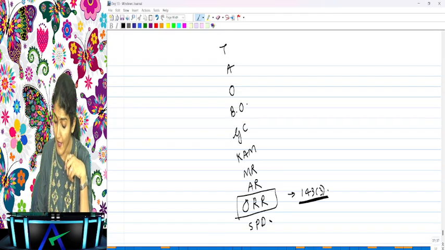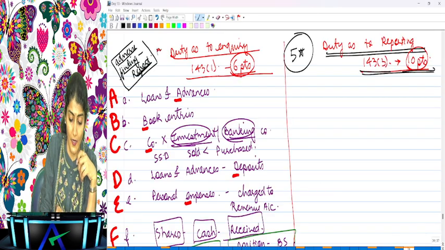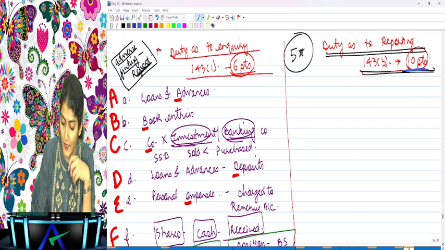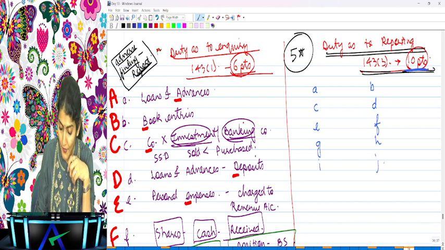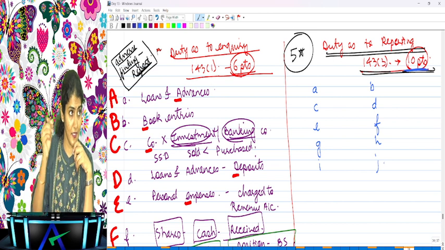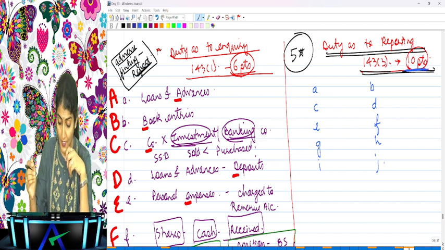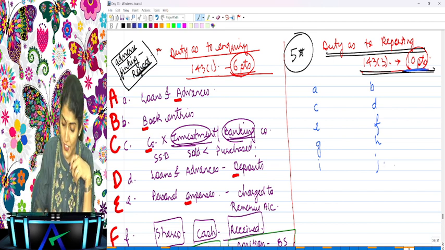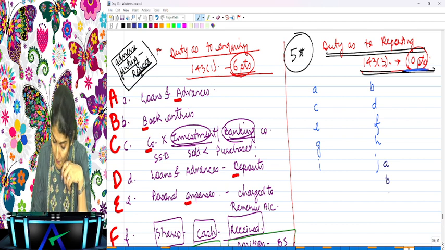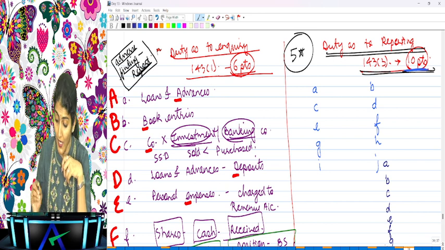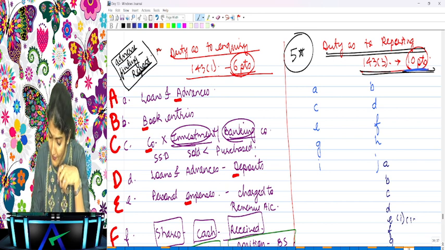Now, what is the layout of 143(3)? Are you all with me? Yes, tighten your seat belts. What is the layout of 143(3)? There are 10 points of reporting: A, B, C, D, E, F, G, H, I, J. Under J, you have A, B, C, D, E, F, and G. Under E, you have E1, E2, and E3.